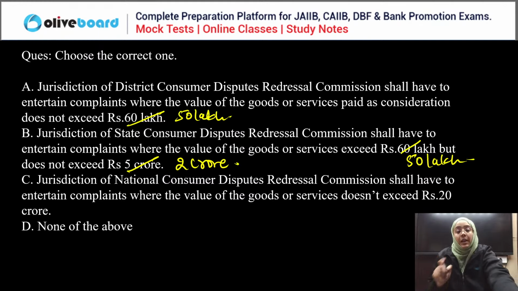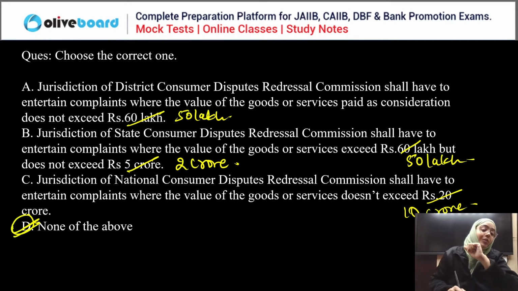Third, National, the value of the goods and services doesn't exceed 10 crore. Okay. So these are the values which are very important. If we talk about the correct answer, none of the above is the correct statement. This is a very important question about the Consumer Dispute Redressal Commission. All the values are important. Maybe the question can be asked in your examination.